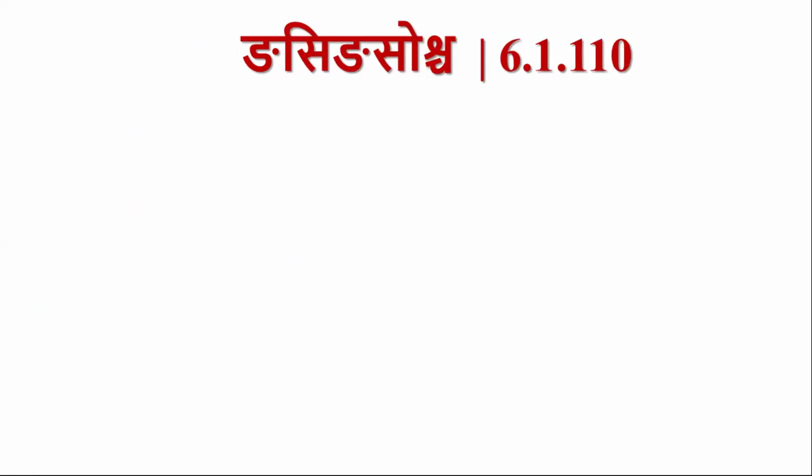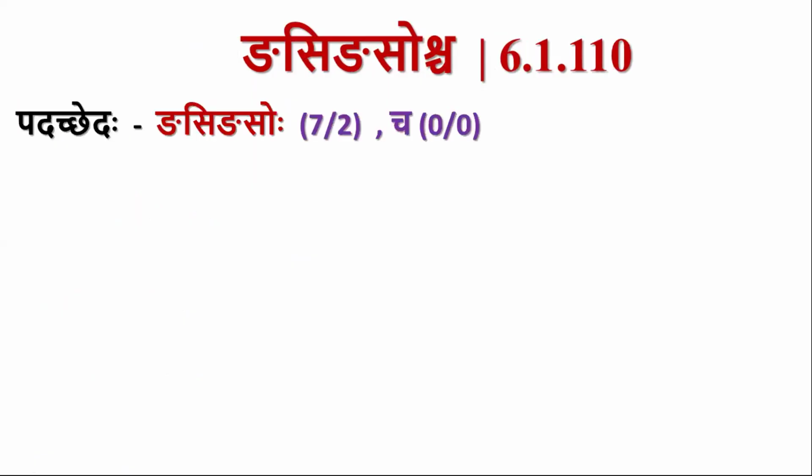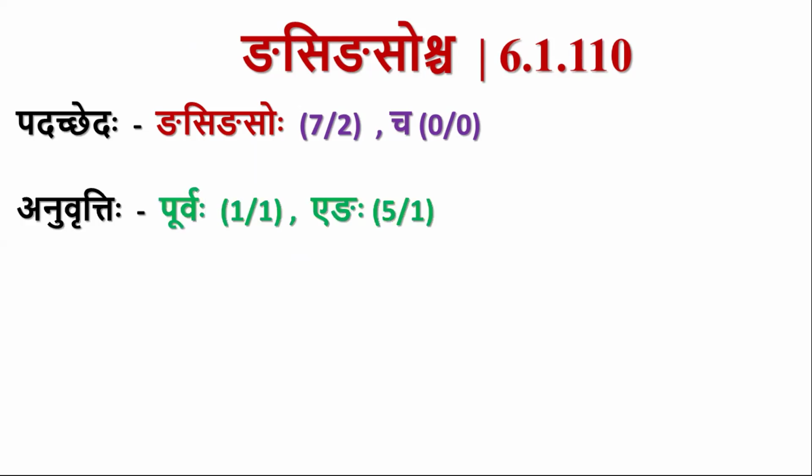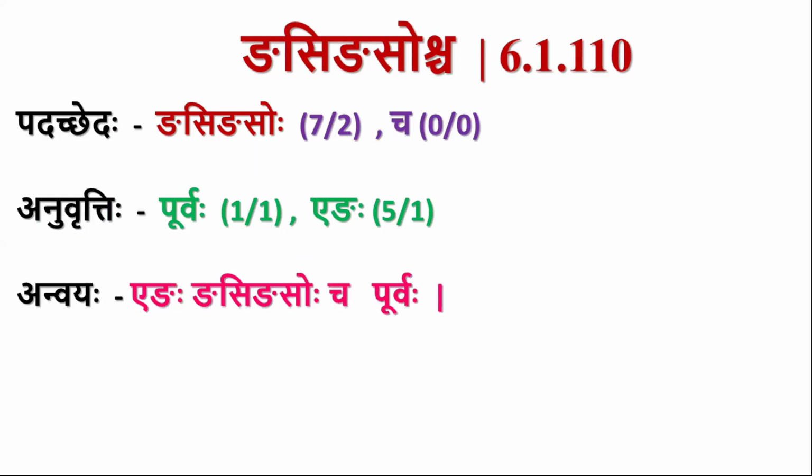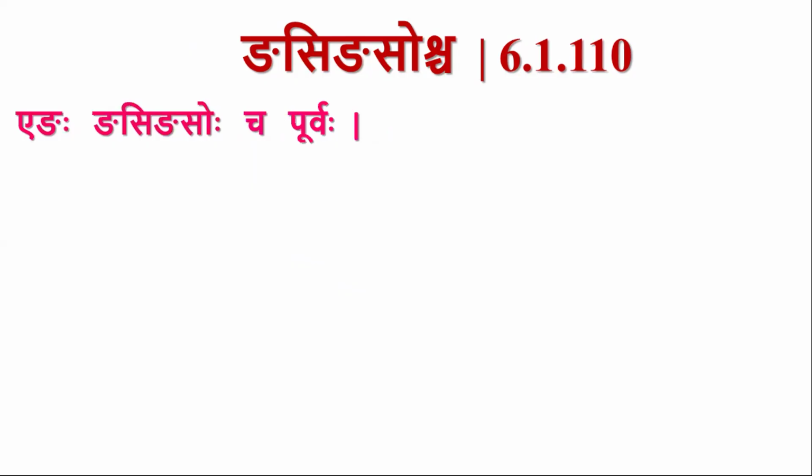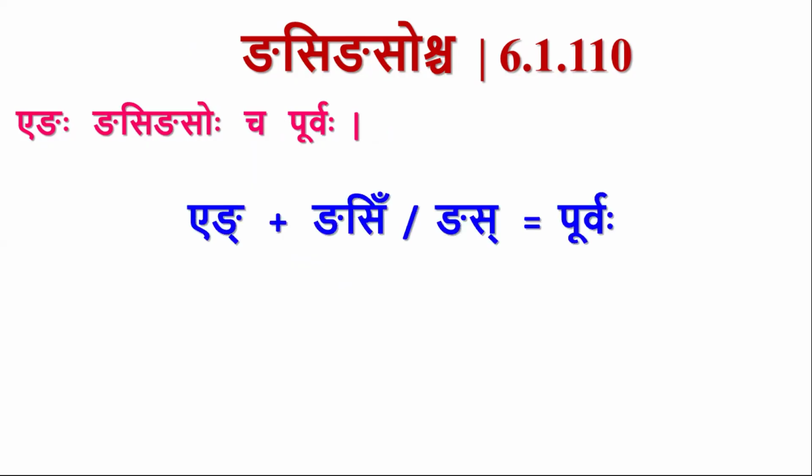The next sutra is gnasi gnasoscha. Purvaha from ami purvaha, yenga padanta dati. From that sutra yengaha comes by anuvritti. So yengaha gnasignasoscha purvaha. It means if yang letters are followed by gnasi or gnas pratyaya, then also there will be purva rupa adesha.